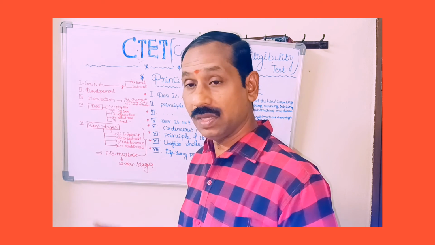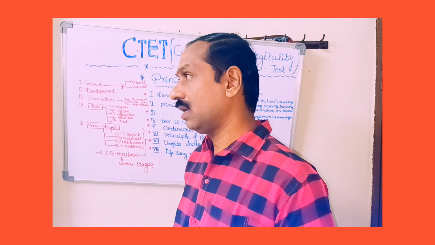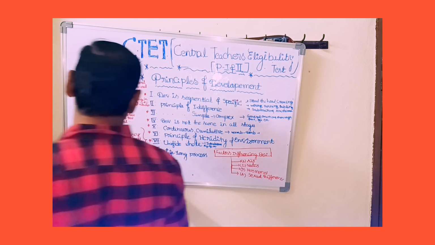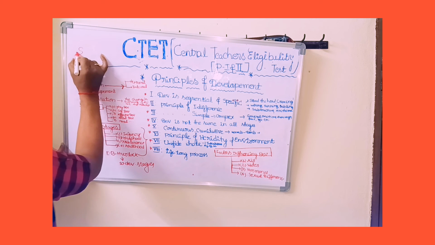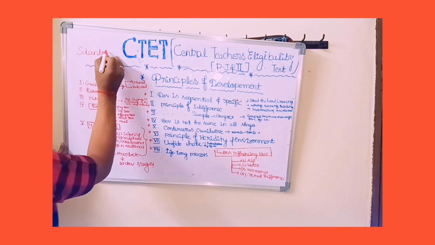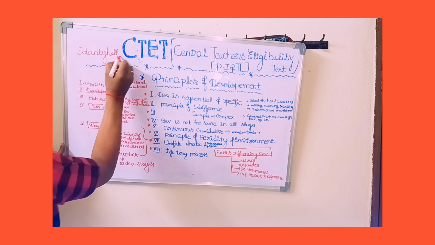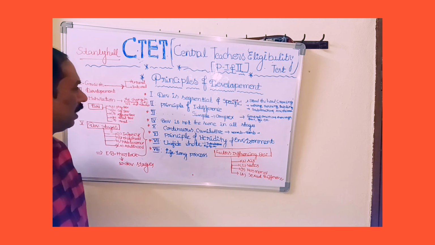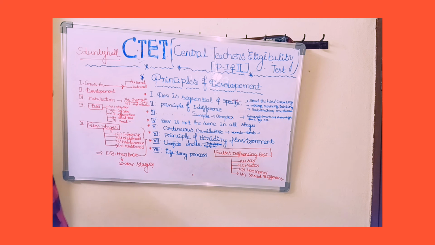This type of question the examiner may also ask: who said that adolescence is stress and strain? Stanley Hall, a child psychologist. Like that, different types of questions may come in different versions.